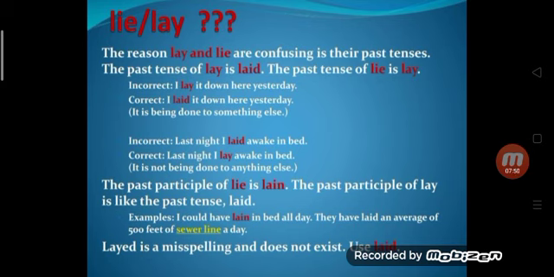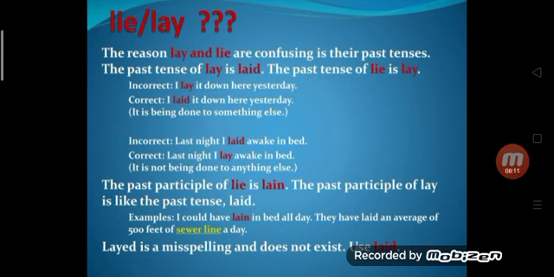The reason lay and lie are confusing is their past tenses. The past tense of lay is laid. The past tense of lie is lay, and the past participle is lain. I lay it down here yesterday.